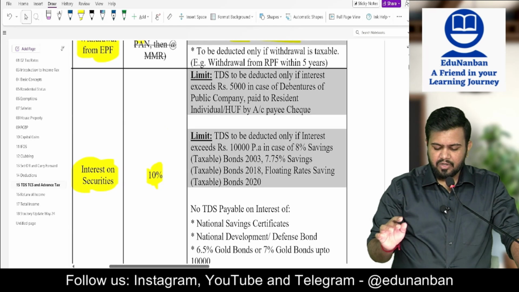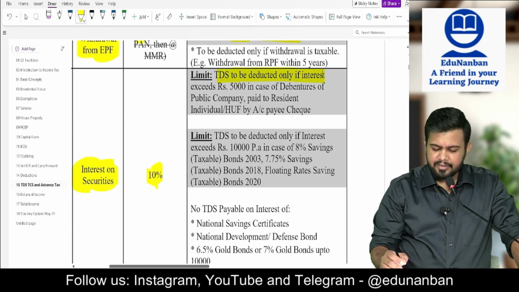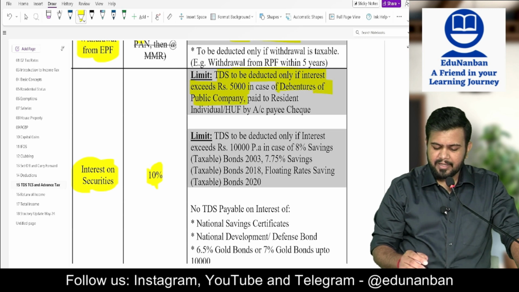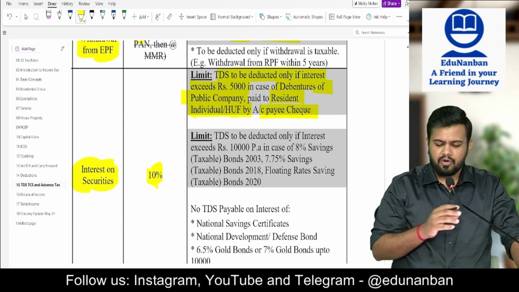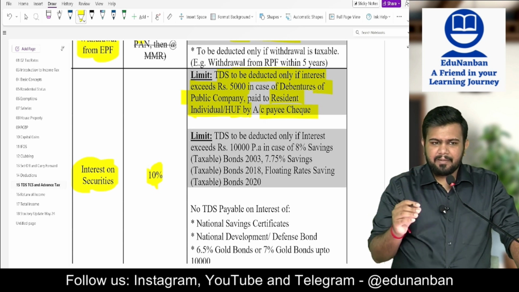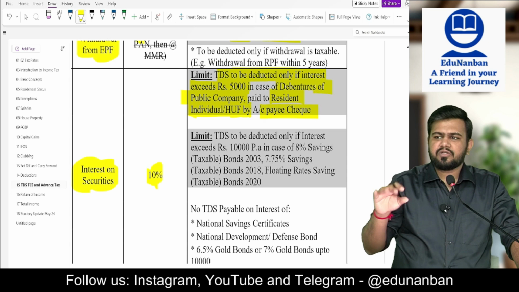When is TDS not deductible? TDS to be deducted only if interest exceeds 5,000 in case of debentures of a public company paid to a resident individual or HUF through account payee cheque. So what is a public company? Which is not private.